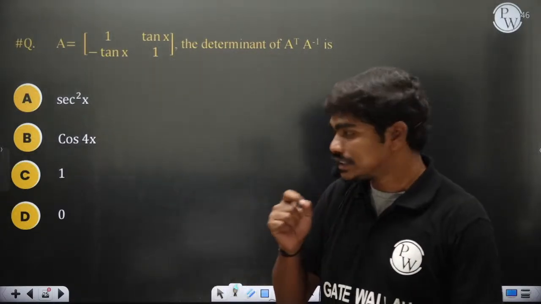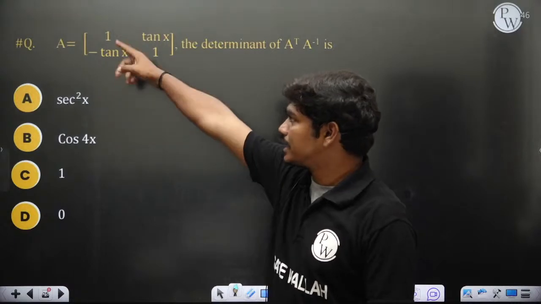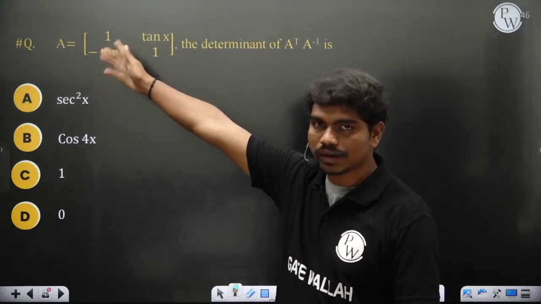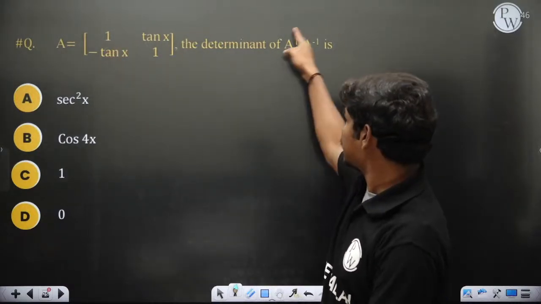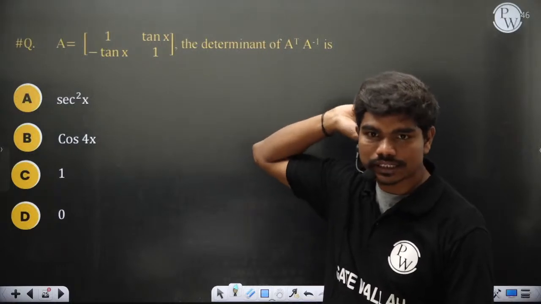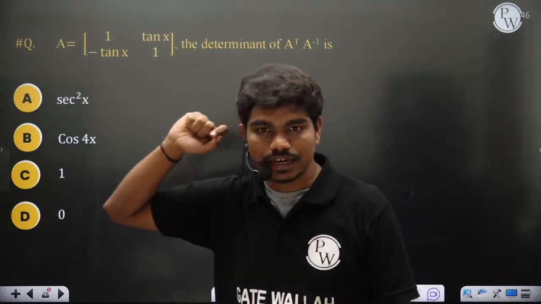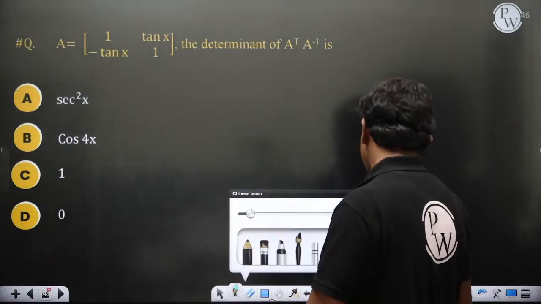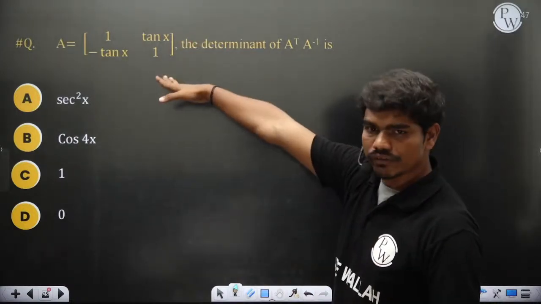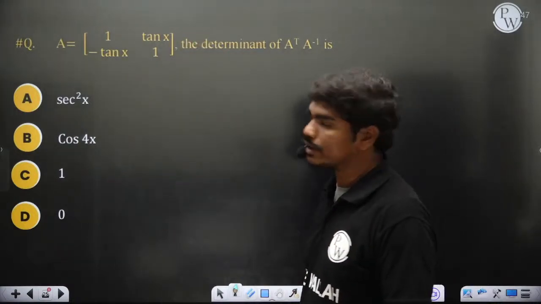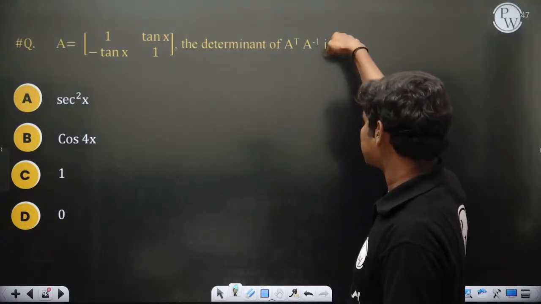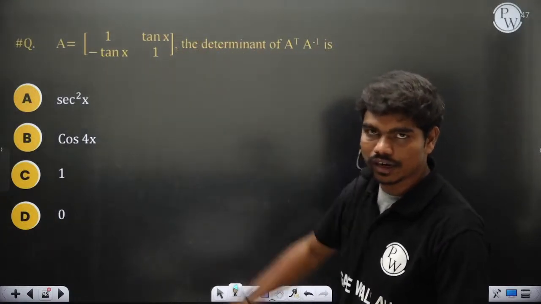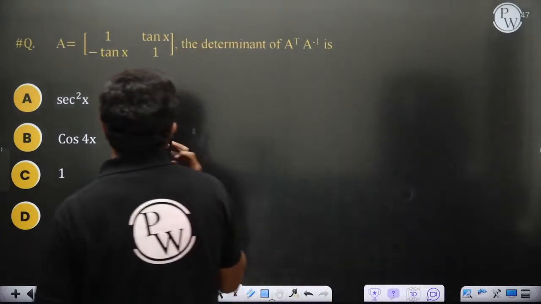Firstly, whoever is telling secant square x, I'm not asking the determinant of A. If I ask determinant of A, yeah, 1 plus tan square x is secant square x, but I'm asking determinant of A transpose into A inverse, correct? Okay, Samiksha is feeling it's B. Fine. So let's see. In fact, whatever matrix I give you, as long as its determinant is not 0, because this inverse should exist. Since they are asking A inverse, that matrix has determinant non-zero. Okay. So let's see here.